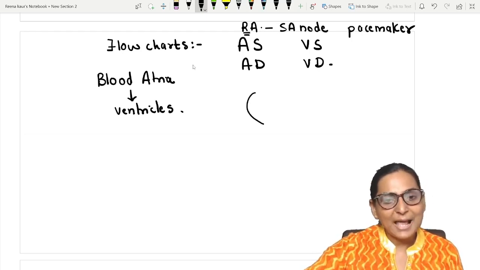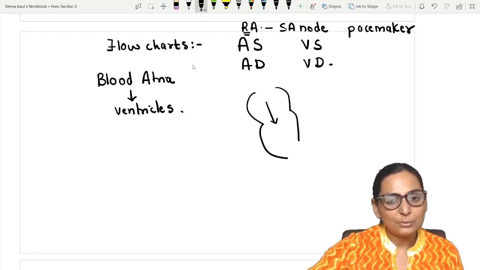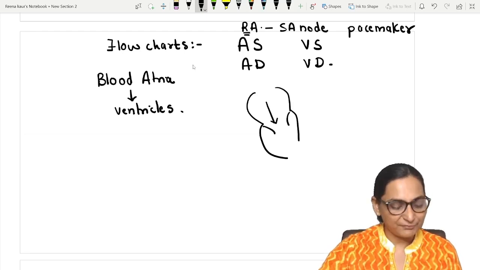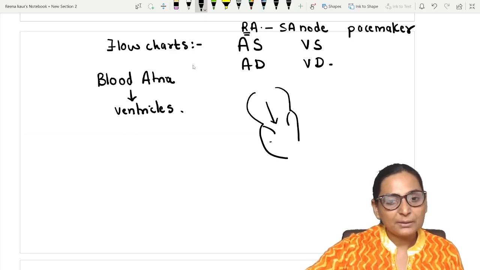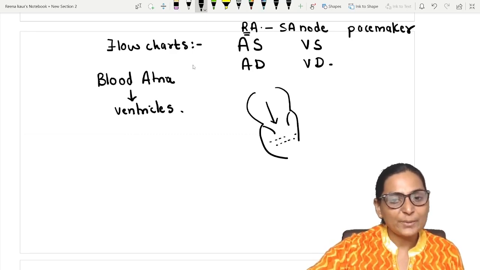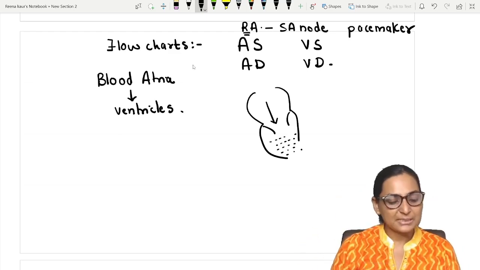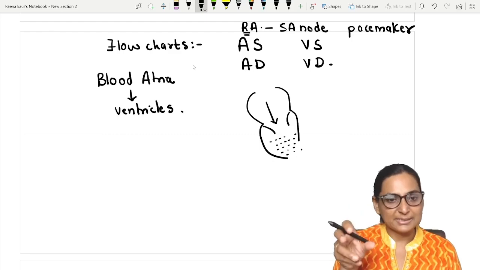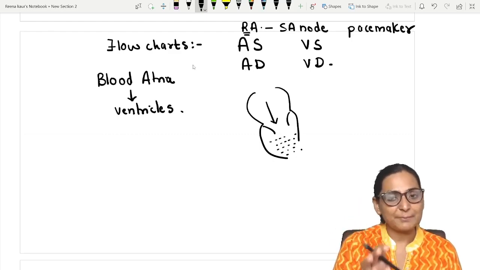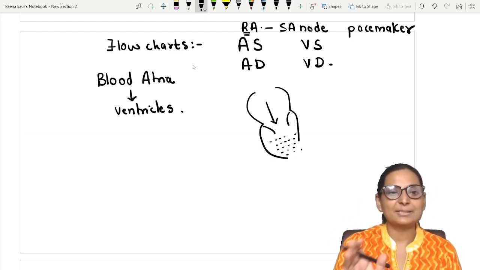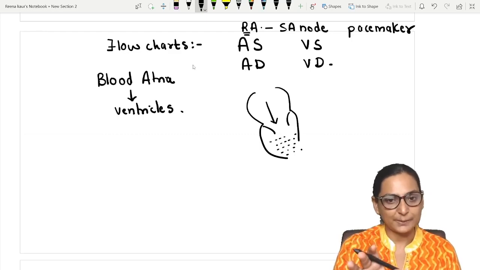Now you know that as the blood comes from the atria to the ventricles through this AV valve, the volume of the ventricles will increase, isn't it? The blood is rushing inside. Obviously the volume will increase, and the changes will take place simultaneously in the atria as well as in the ventricles. दोनों में साथ में ही रहेगा, ठीक है?